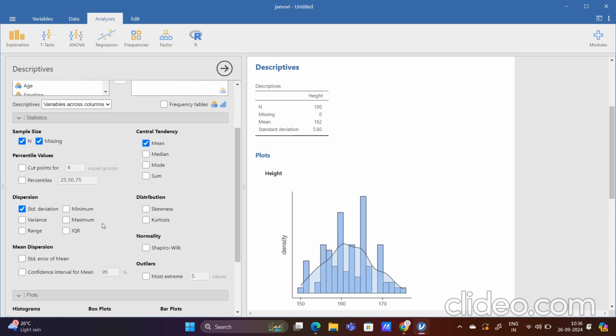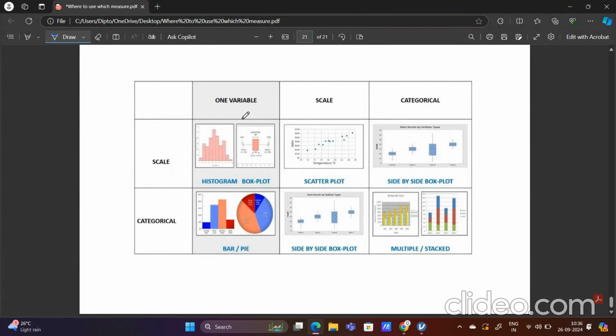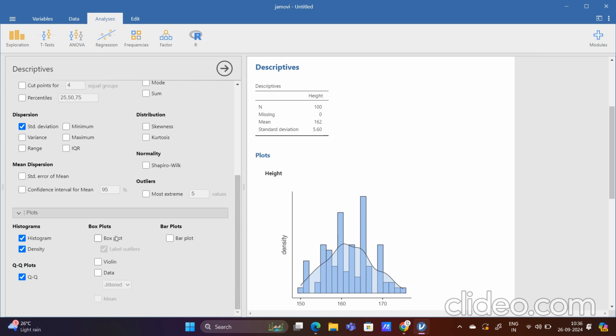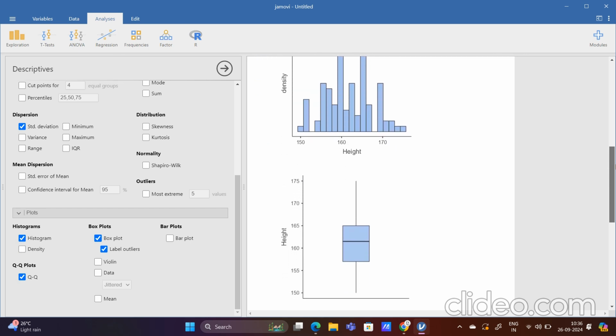It is one variable, so here in the plots it is height, and I will be using box plot, as it is a numeric value. As you can see, in case of one variable and that variable is scale, that is numeric, then we will be using box plot or histogram. So I will just select from the plots, box plot and histogram. I will remove this, density is not required here. As you can see, box plot and histogram are being given.